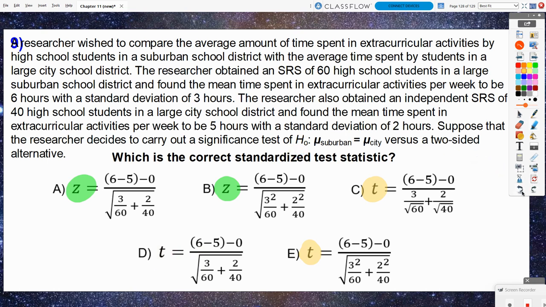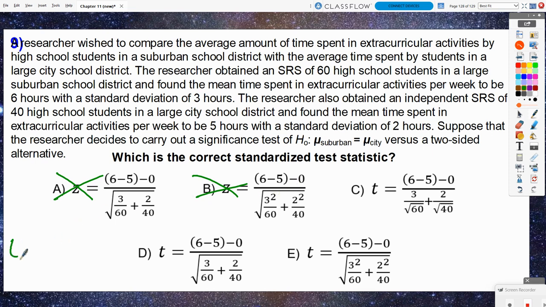And I could very easily see some people go, well, yeah, look, standard deviation. But they didn't say those were the population standard deviations. They said those were the standard deviations based on random samples. Those are sample standard deviations. So we are, in fact, not doing a Z test statistic. We are doing a T. So it's either got to be C, D, or E.